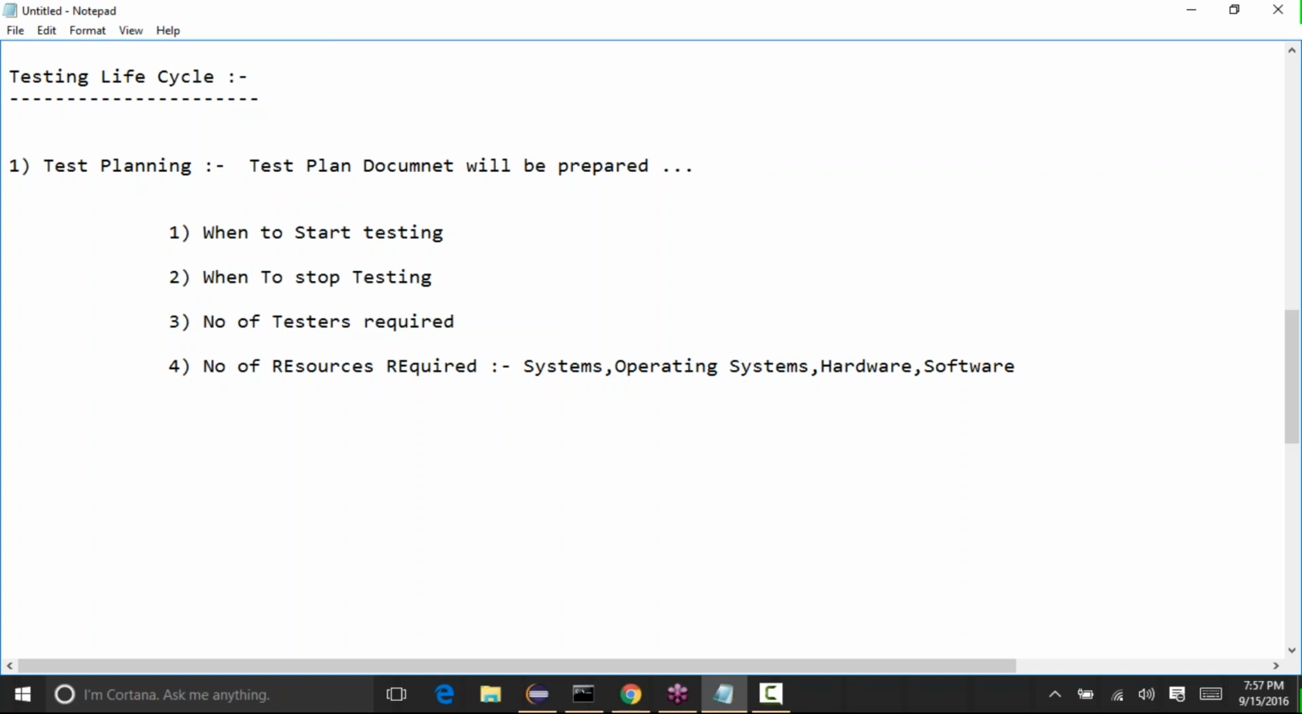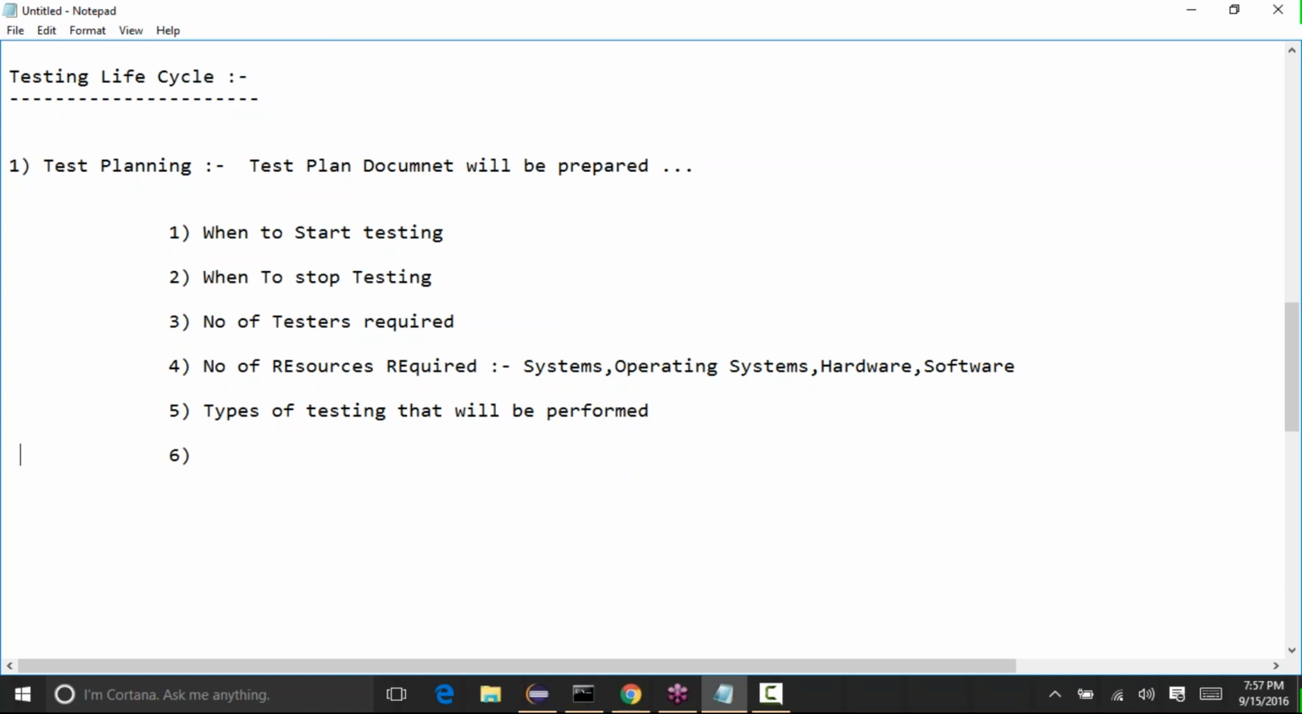So whatever resources are required to complete our testing, everything will be put together in the test plan document. Okay, then it also will have the types of testing that will be performed. We'll see that there are different types of testing that will be performed in the application, and we'll see what those types are. So what testing we will be doing will also be part of this test plan document.